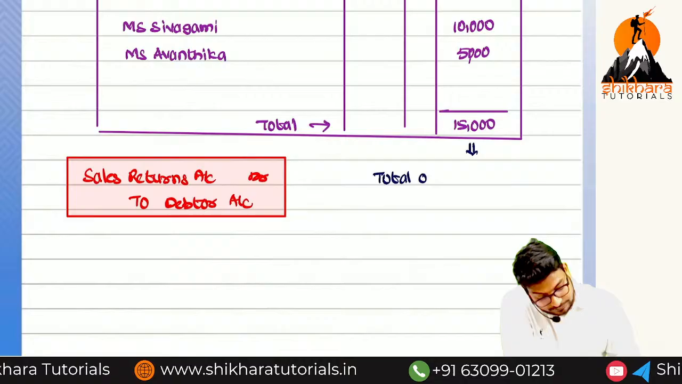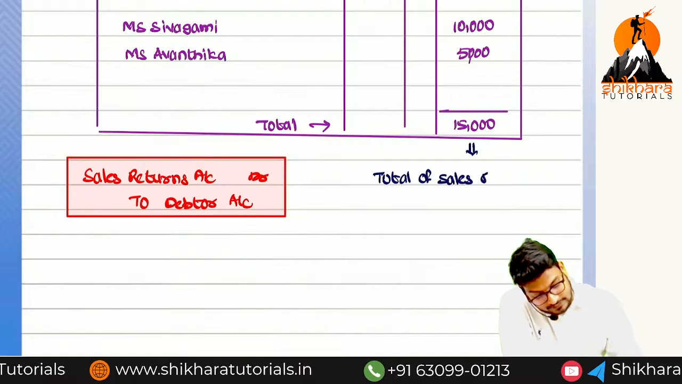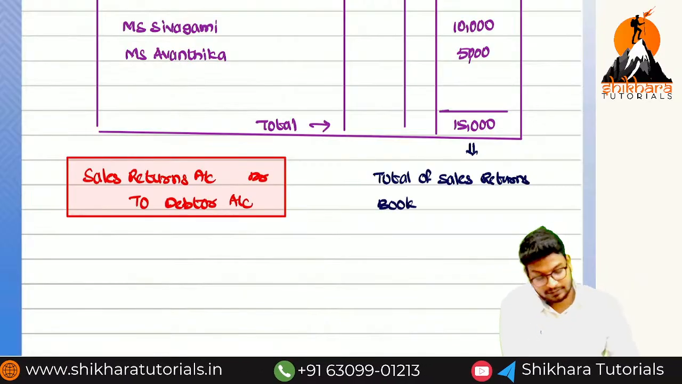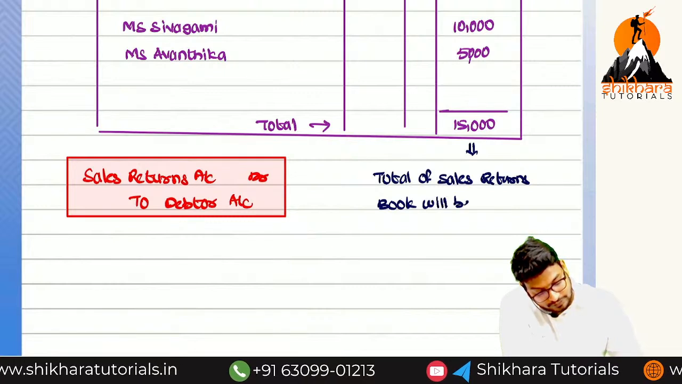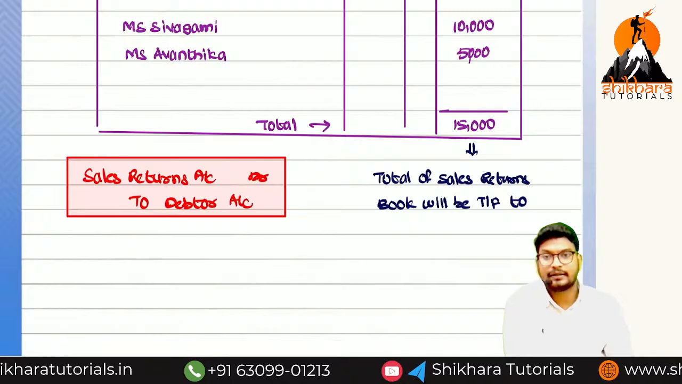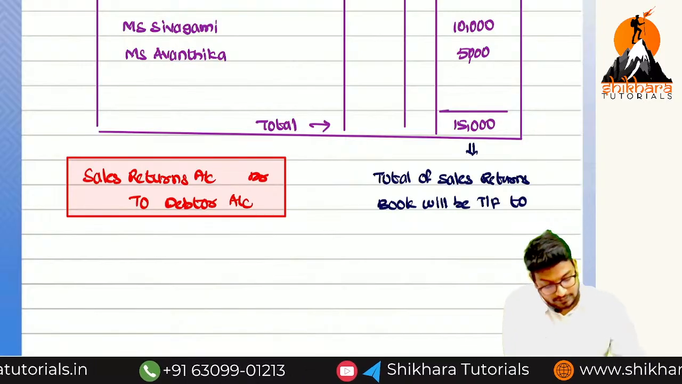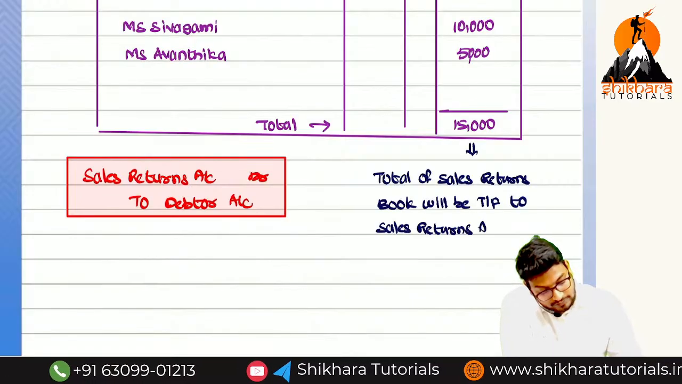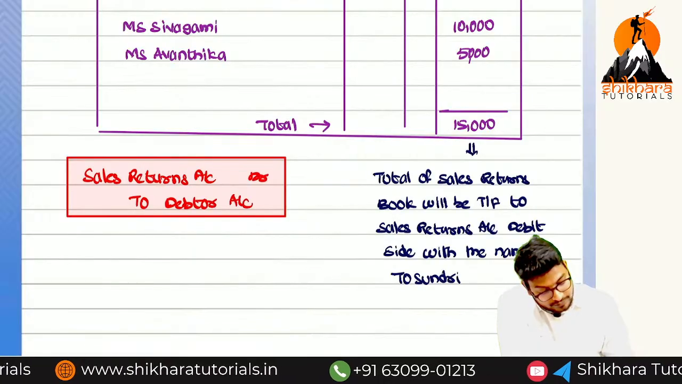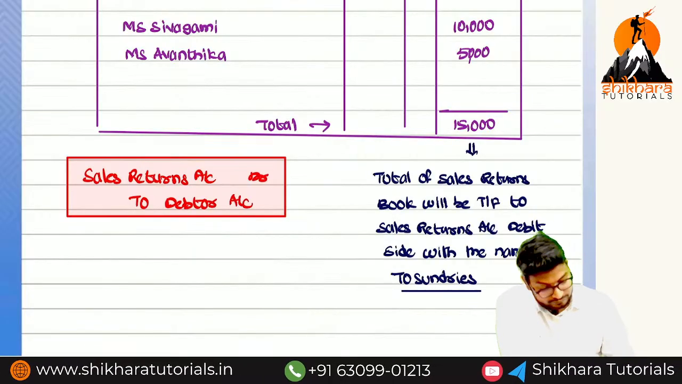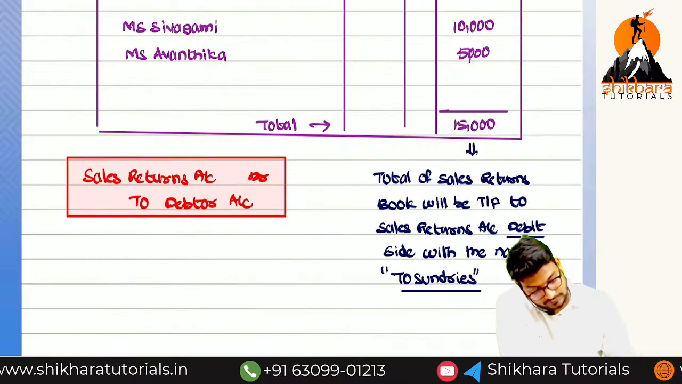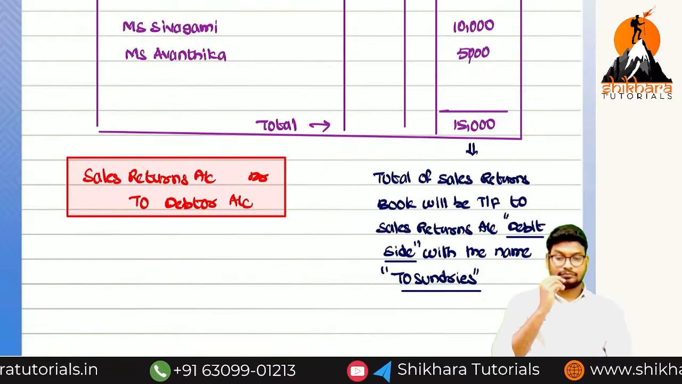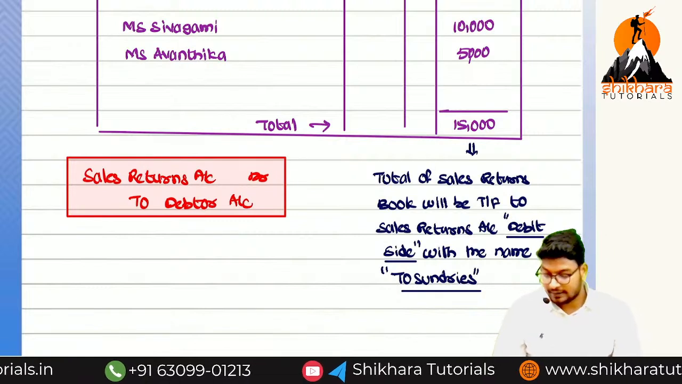The total of the sales returns book will be transferred to the sales returns account, on the debit side, by sundries. Okay?